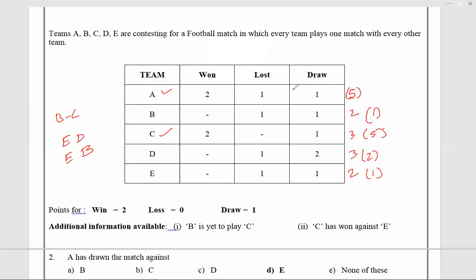So I can see 4 wins and 4 losses. So A did not win against C. One thing for sure, because C did not lose any match yet. C played 3 matches. Achha, the BC match is left, the EB match is left. So B already played against A and C. One is lost, one is drawn.